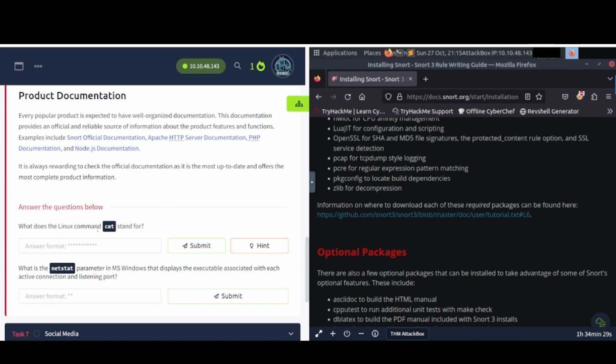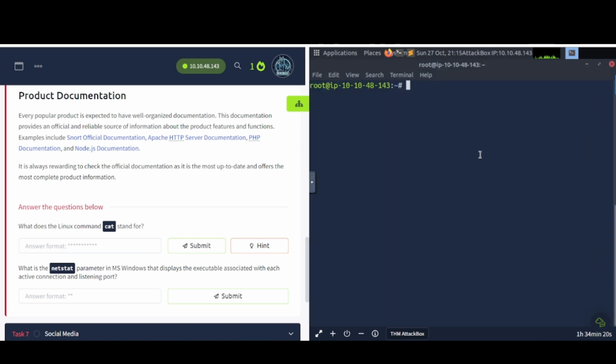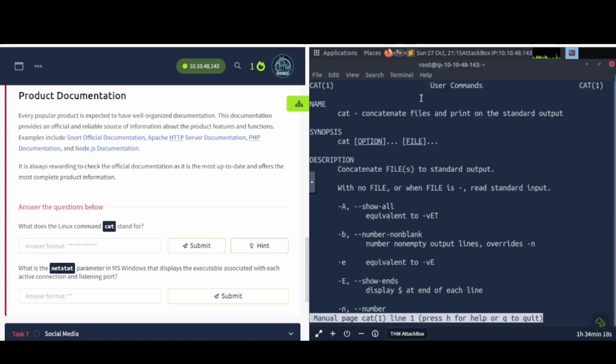What does the command cat stand for? Let's see what that stands for. I'm sure they want us to use the man page for it, right? So if we do man cat, and concatenate, there we go. That's what it stands for. So, copy and paste.